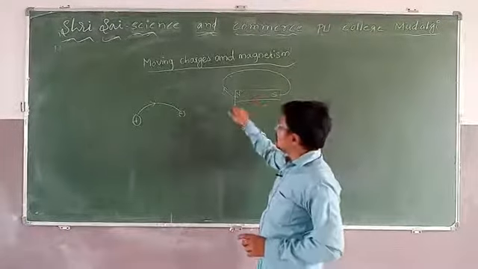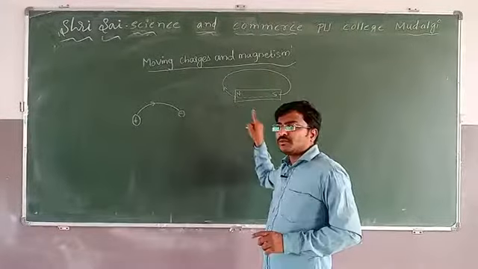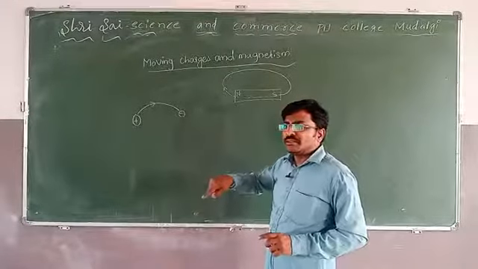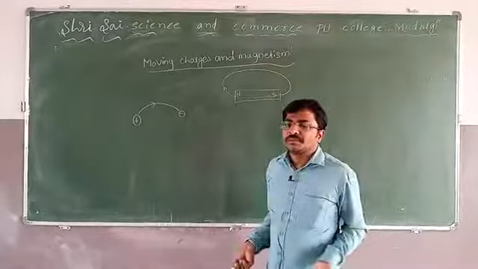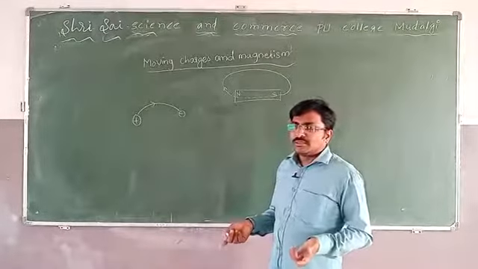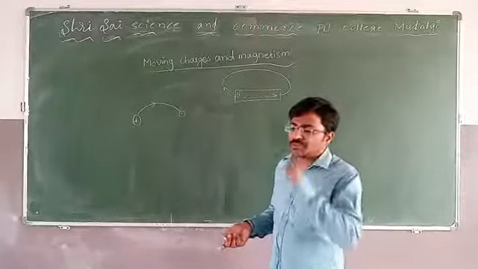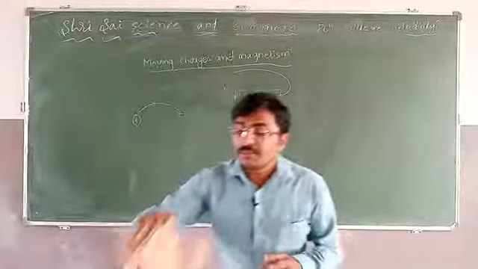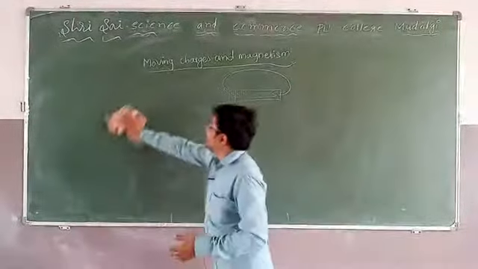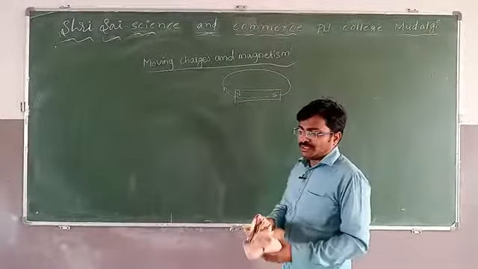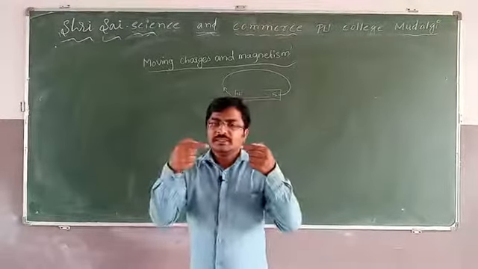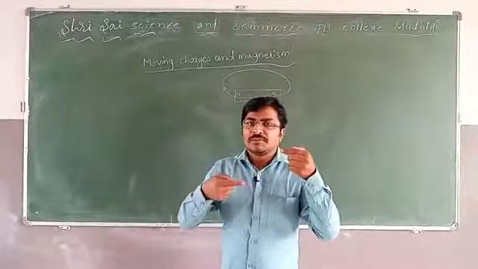Similarly here also the same. These north and south will attract, or south and north will attract, and north and north will repulse. If they attract or they repel, there must be a force. That force is called magnetic force. When two magnets attract, there must be some magnetic force.